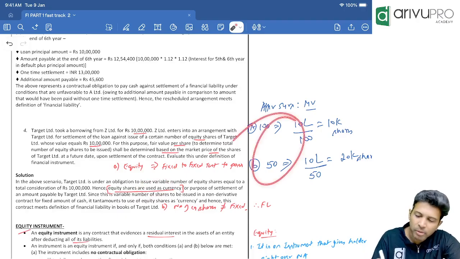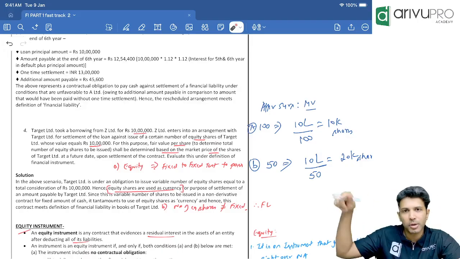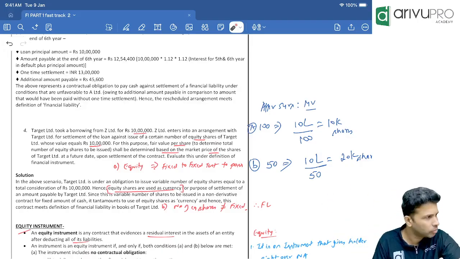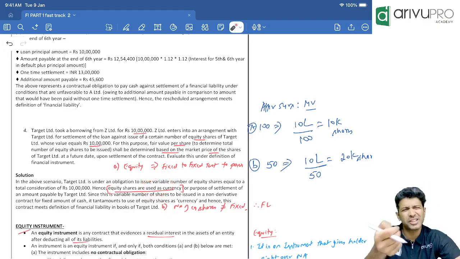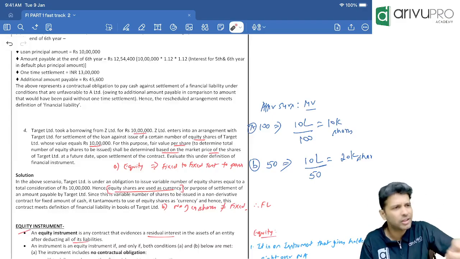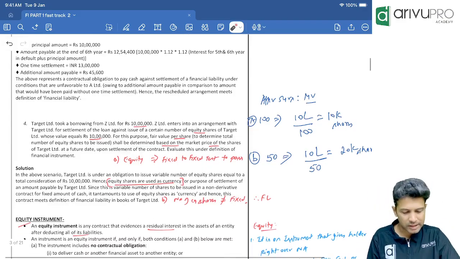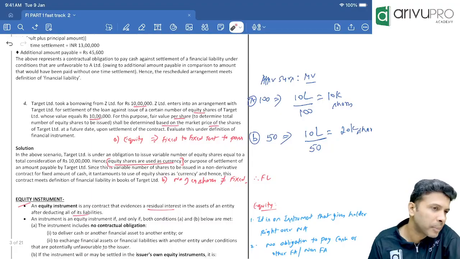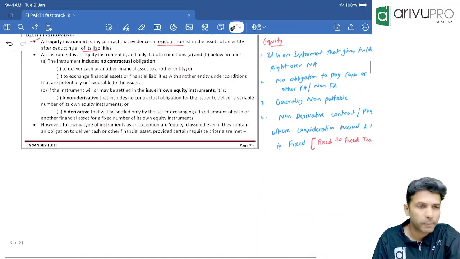Because based on the market value of the equity shares, the number of equity shares given also varies. So basically, in a way, you are using equity shares as cash. Instead of paying cash, you are using equity shares as a tool to settle it. Okay, that's the number there. Yes, people. And now let's go for the next question.